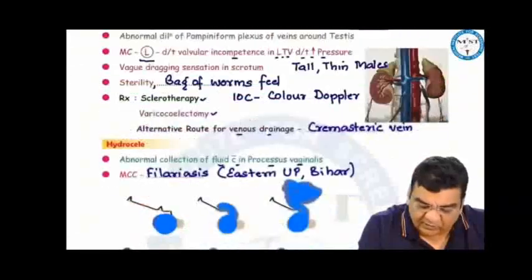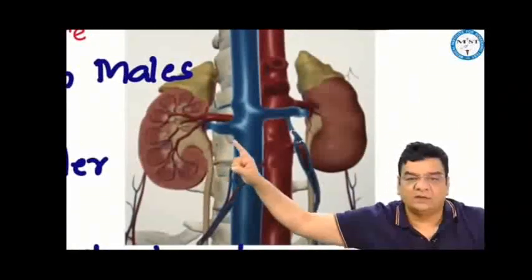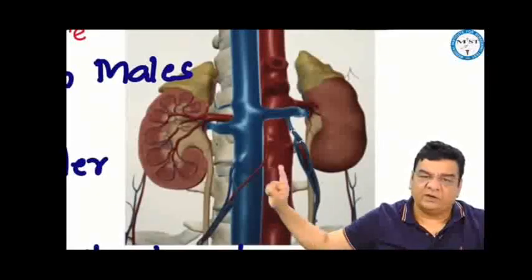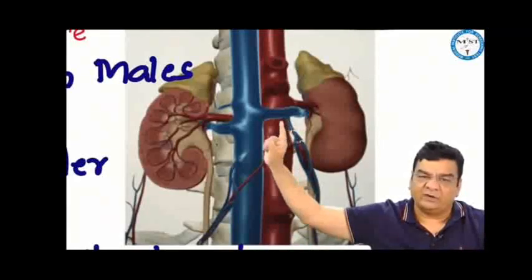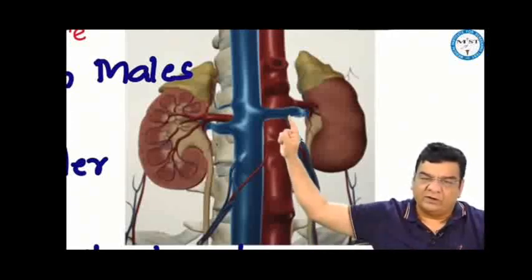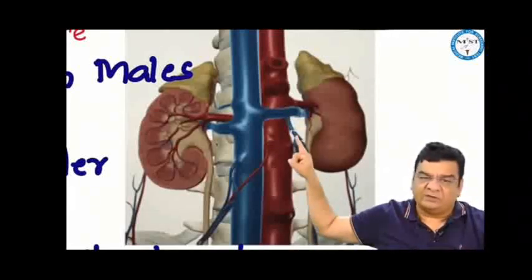Note that the inferior vena cava is situated slightly onto the right side, because of which the right renal vein is short and the left renal vein is long. The right testicular vein opens directly into the inferior vena cava. The left testicular vein opens at an angle of 90 degrees into the left renal vein. The horizontal flow of blood in the left renal vein will offer resistance to the blood flow from the left testicular vein into the left renal vein, because of which a back pressure will be there, which may damage the valves in the left testicular vein.